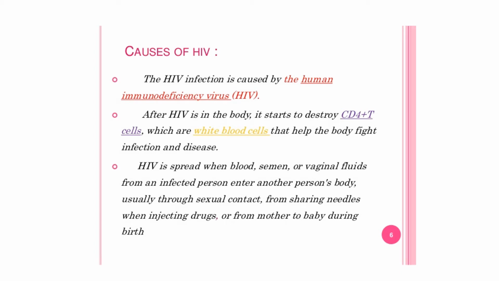The HIV is spread when the blood, semen or vaginal fluid from an infected person enter other person's body through usually sexual contact, from sharing needles when injecting drugs, or from mother to baby during birth.